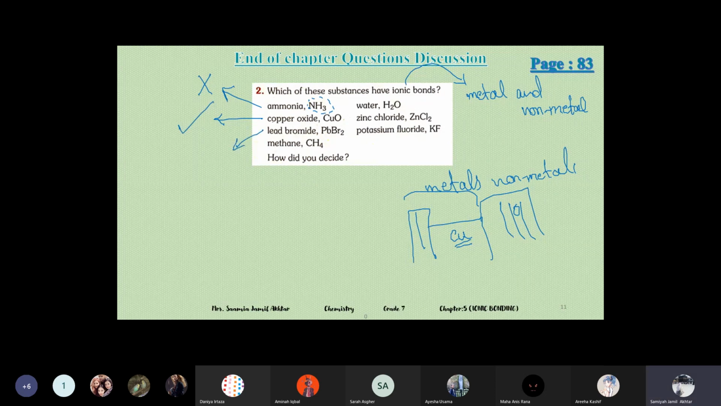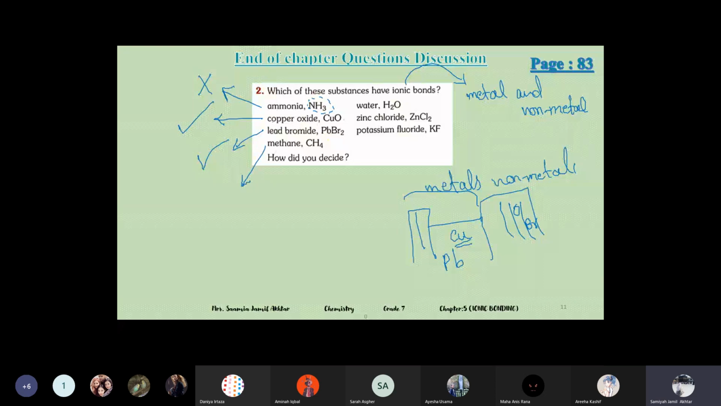Lead bromide. Lead is a metal, and bromine is a non-metal in group 7. So it is an ionic compound. Okay, so you have to see which type of elements these are.